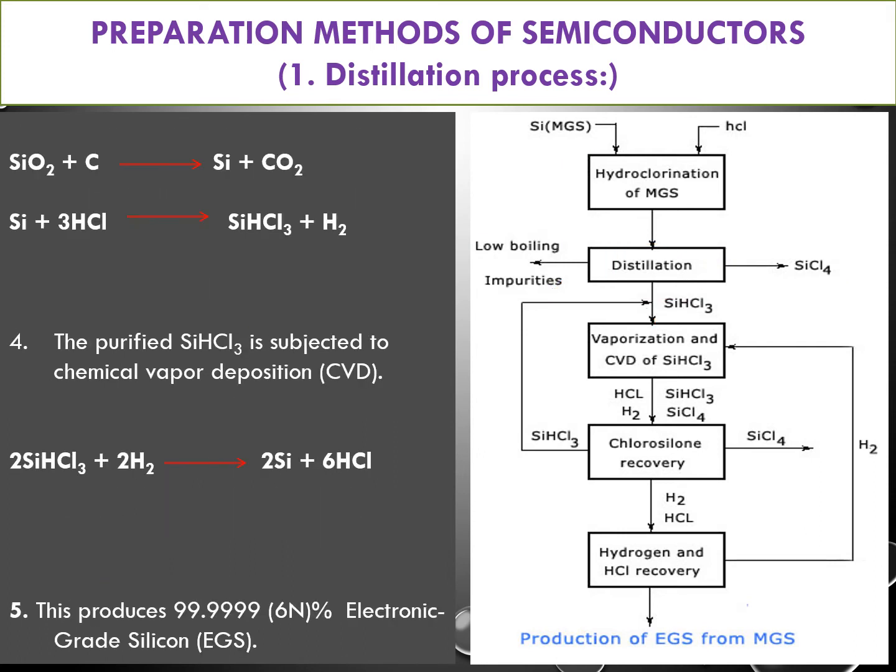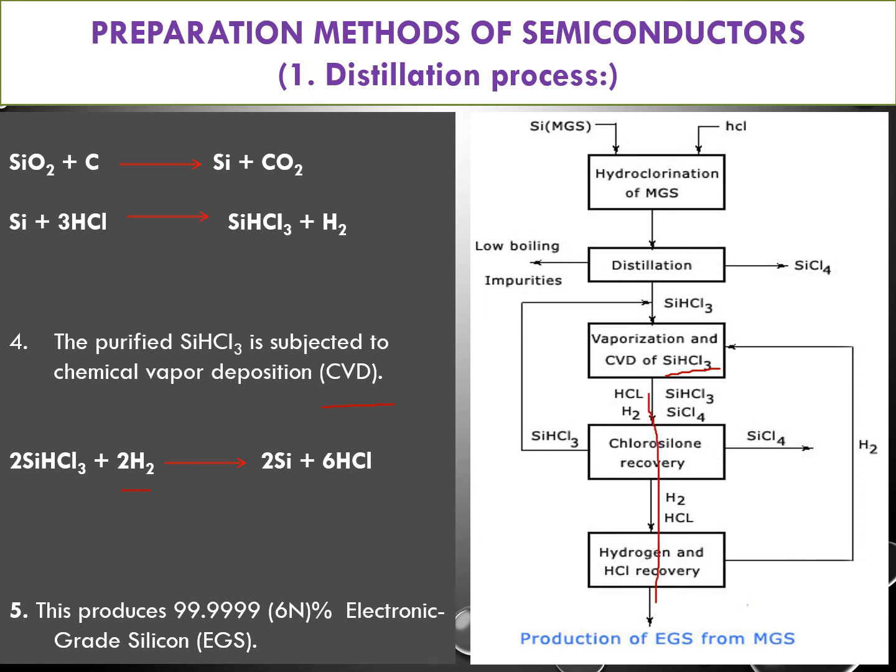So that's shown in the next step. Here, in presence of hydrogen, we will do the CVD process. In this CVD process, we can convert the SiHCl3 into silicon. That silicon is directly sent to the next step.